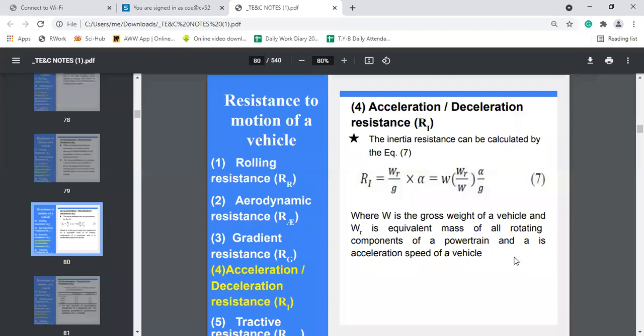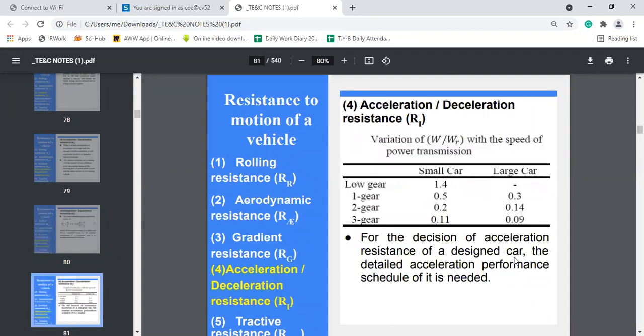This equation is further modified by multiplying and dividing with the gross weight of the vehicle, so the inertia resistance becomes W into WR divided by W into A by g.